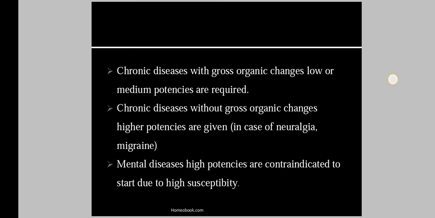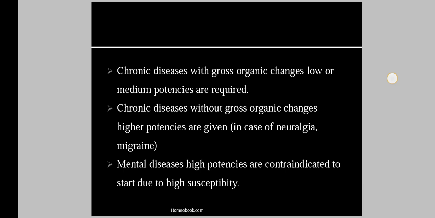Then in chronic diseases with gross organic changes, low and medium potencies are required. Chronic diseases without organic changes require high potencies, which are given in cases of neuralgia and migraine. And third, mental diseases: high potencies are contraindicated to start due to high susceptibility.